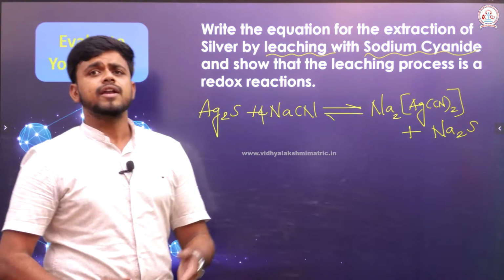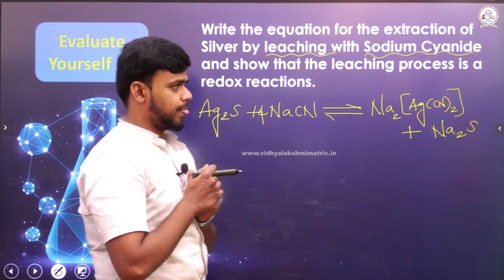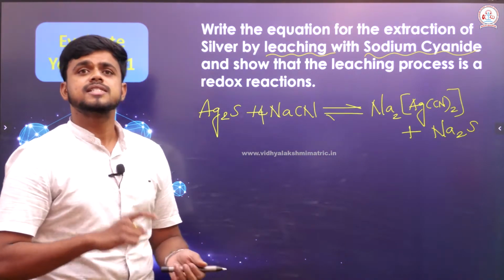Then, as soon as the complex has been formed, the second step is the cementation process.